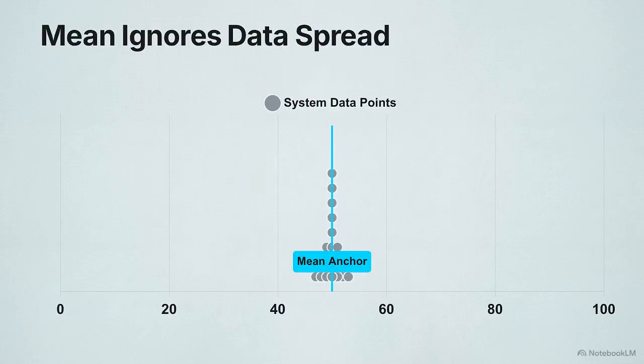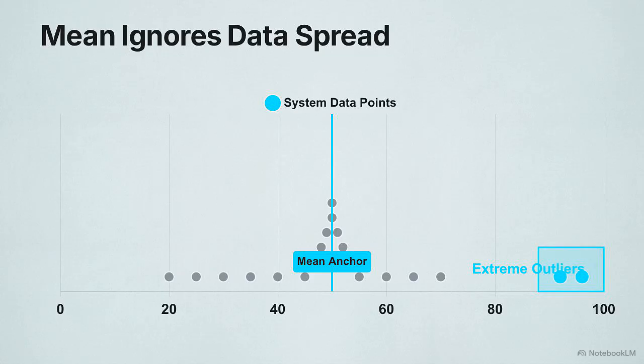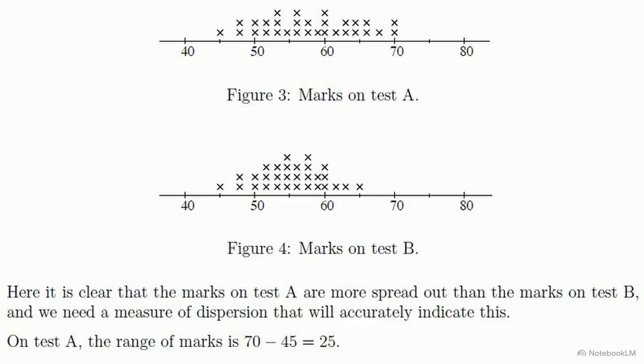Metrics like the mean, median, and mode provide a basic anchor point for any dataset. However, the center is only one dimension of the data. Without knowing the dispersion, or how widely scattered the data points are, the mean alone cannot tell us if the system is stable or prone to extreme outliers. Consider these two dot plots showing student marks on two different tests. The centers are nearly identical, but the spread of the results is significantly different between the two groups.